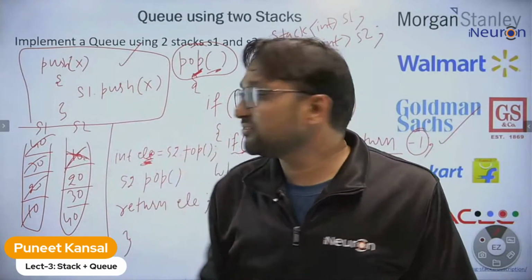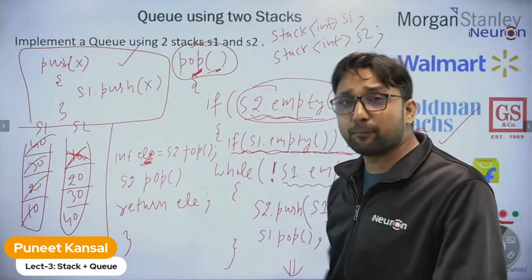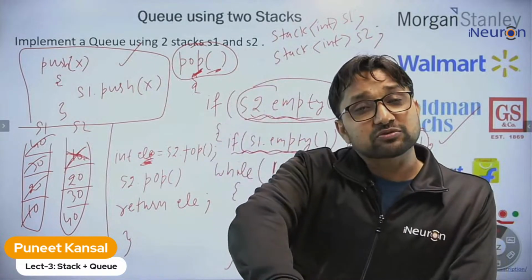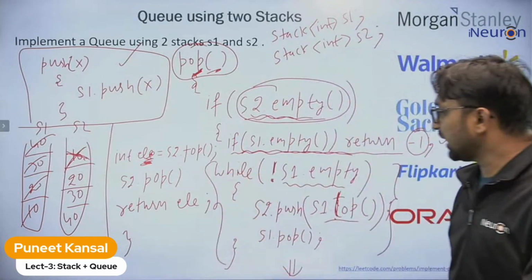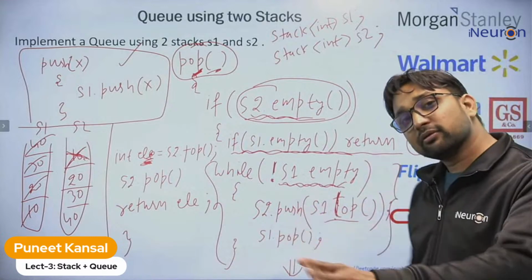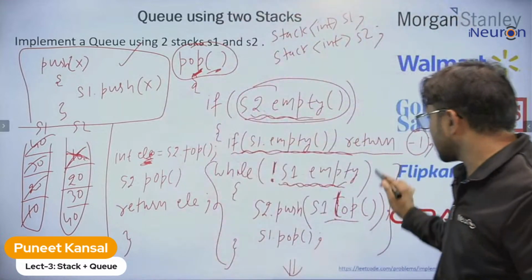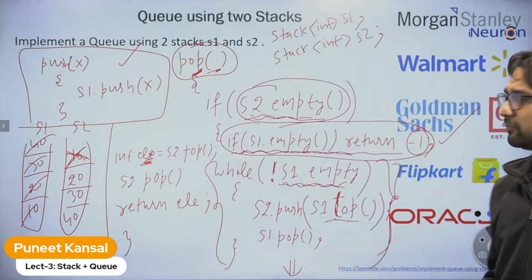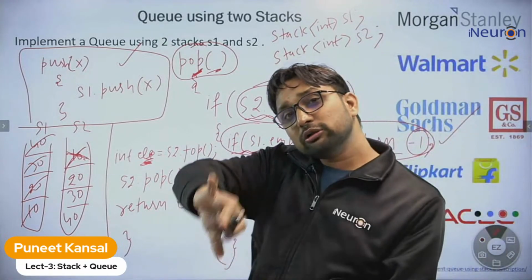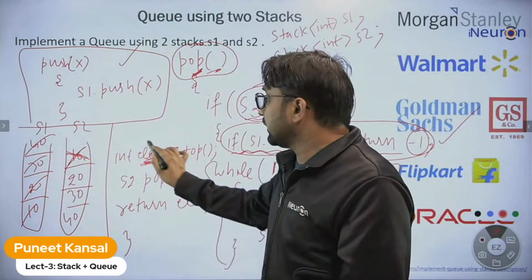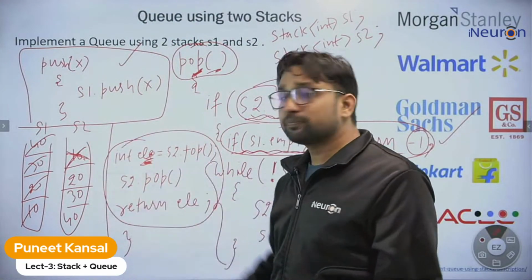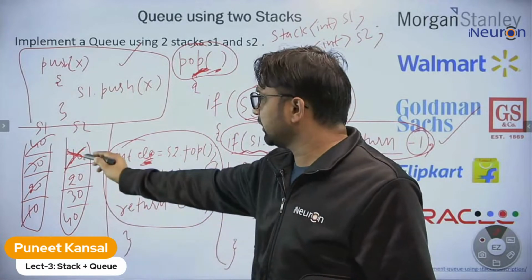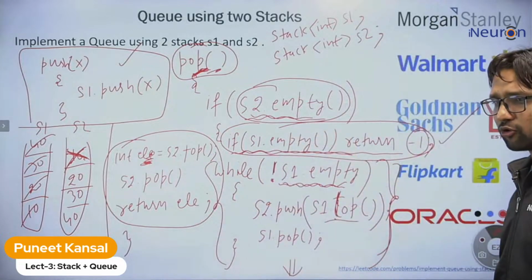Keep deleting. But if stack 2 is empty, then you need to take the element from stack 1 with the help of this loop. Empty the stack 1, take all the elements and pour them into stack 2. This is the underflow condition: if both the stacks are empty, then return -1. After pouring all the elements from stack 1 to stack 2, take the top element and delete it. That's it. This is what they're asking us to do, delete one element. This is the code for that.